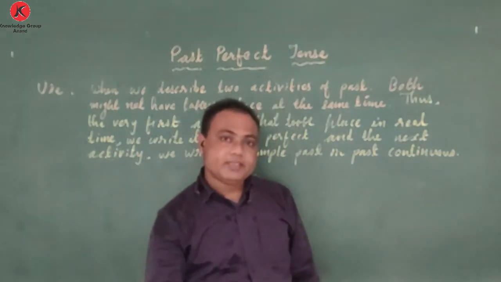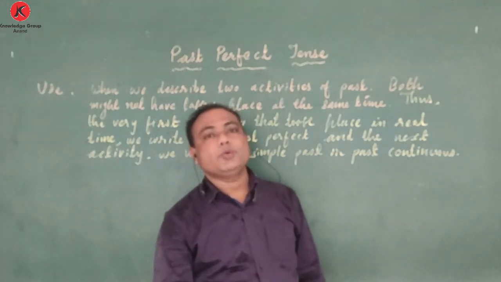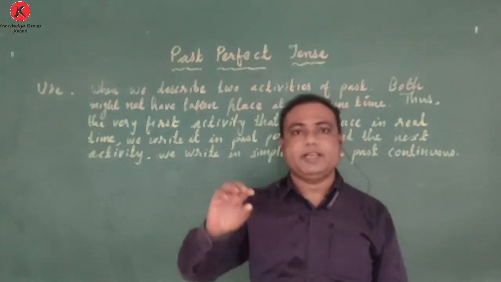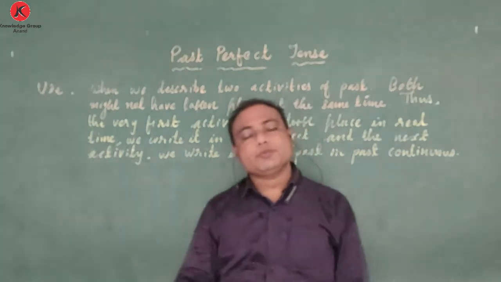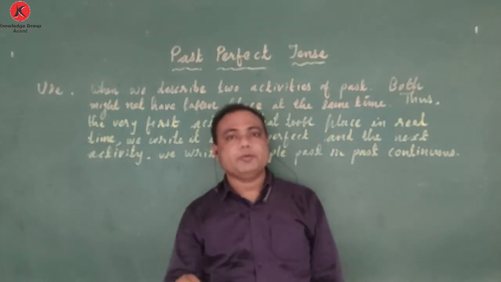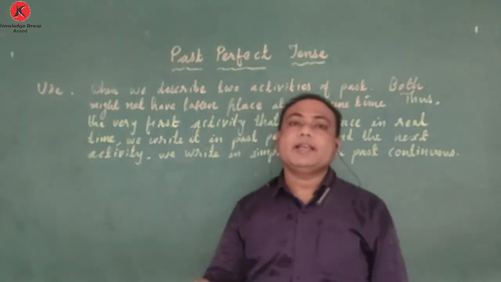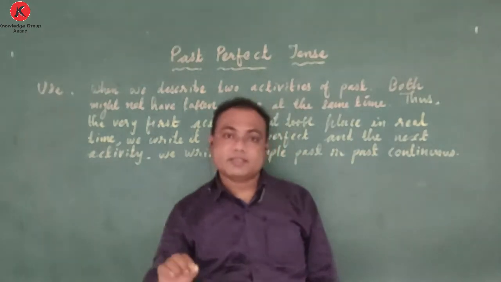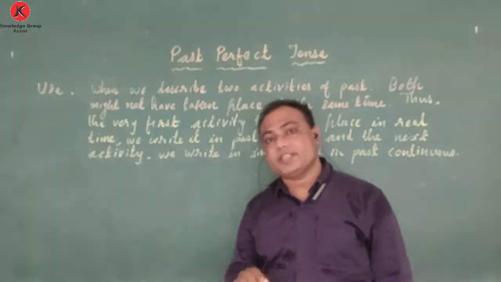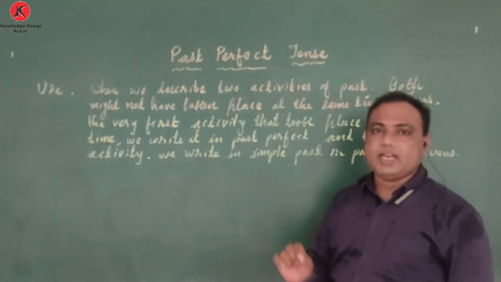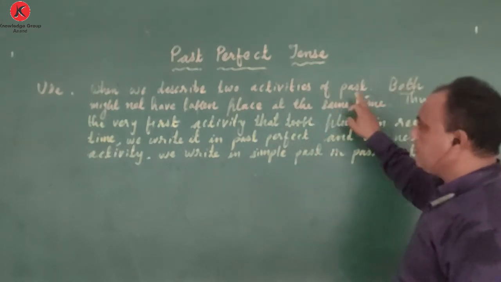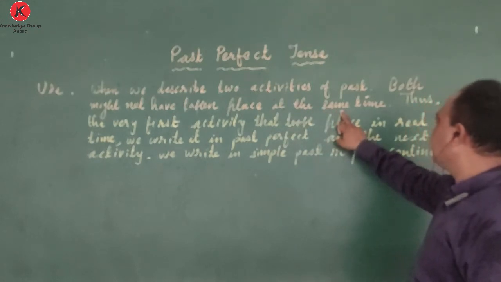So first the bell rings and then you move out of the class. In real time, the bell rang first and you moved out of the class. So when you have to describe this type of situation, the ringing of the bell is the first action. Then after that, the children went out of the class, the second action. So the first action, the ringing of the bell, you are supposed to write in past perfect tense.